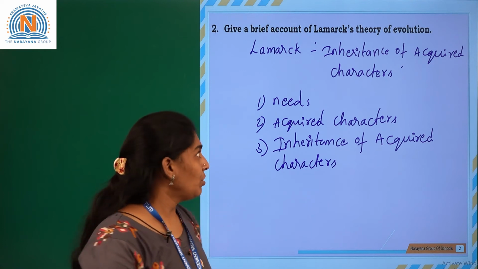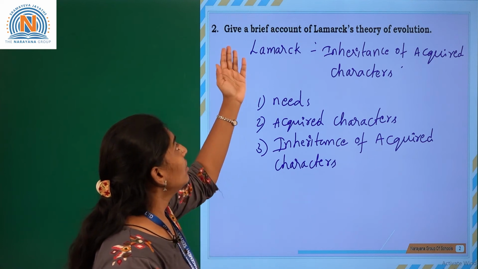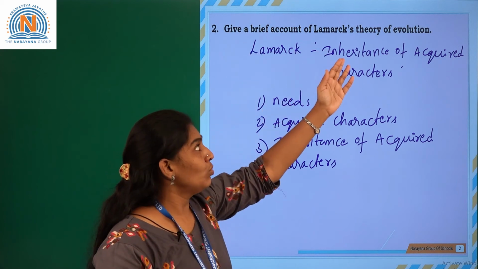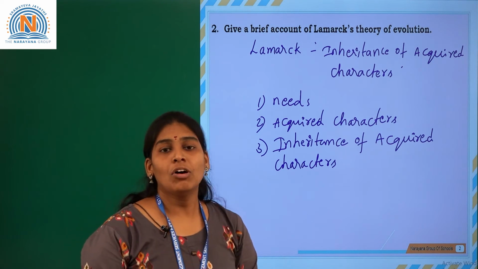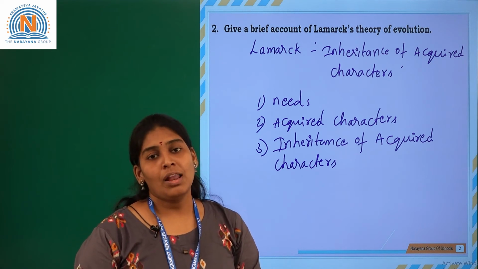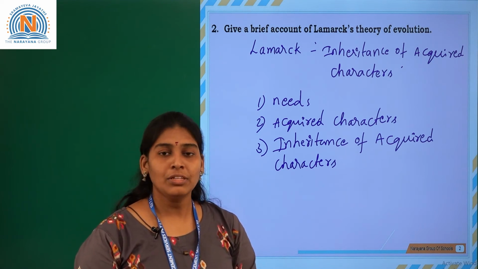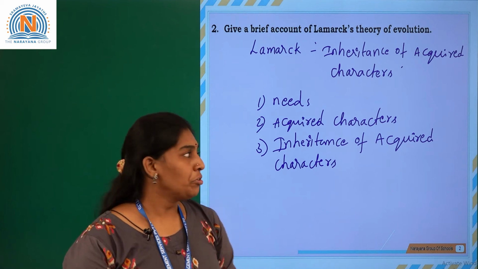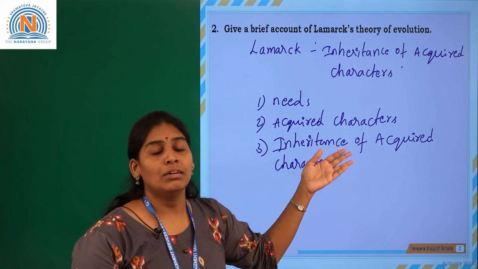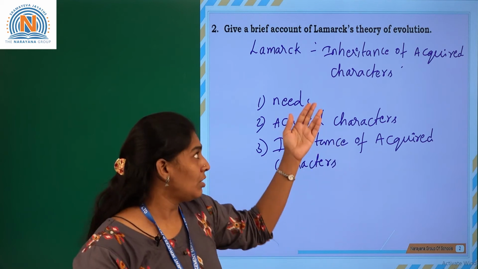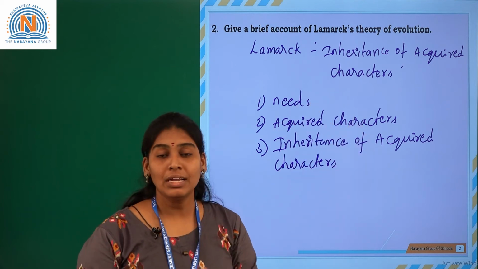So Lamarck proposed a theory of evolution, which we simply call Lamarckism, the theory of Lamarck, the theory of inheritance of acquired characters.